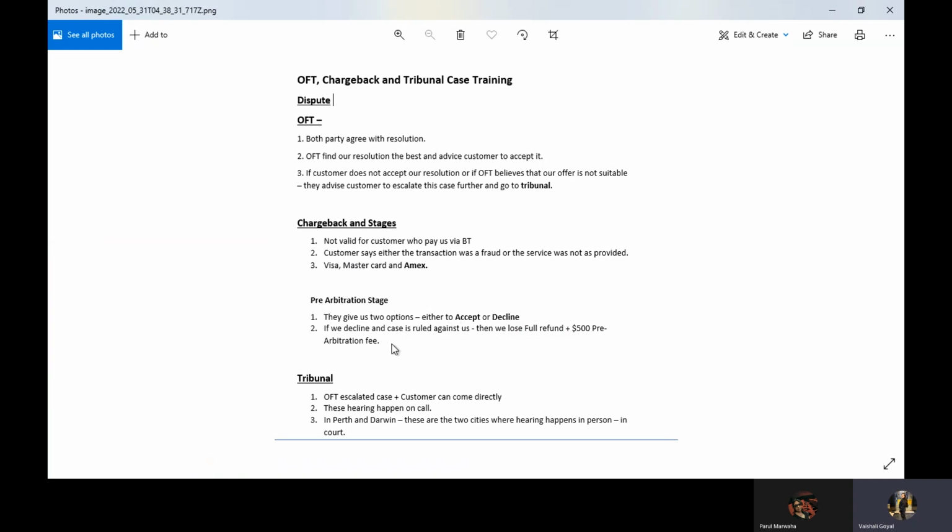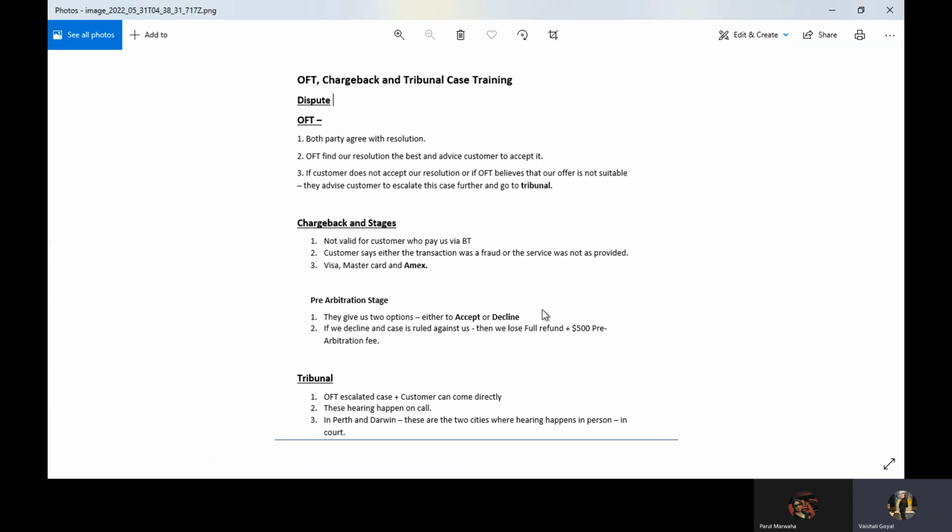In this stage, the bank gives us two options: either to accept or decline that chargeback. If we accept, then whatever amount the customer is seeking, the bank debits that amount from our account. They'll deduct that amount.